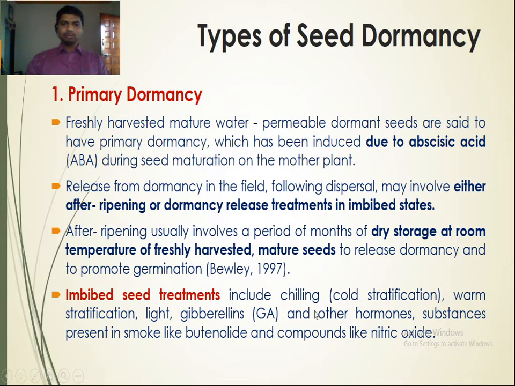Imbibed seed treatments include chilling, that is cold stratification, warm stratification, light, gibberellins and other hormonal substances, substances present in smoke like butenolide, and compounds like nitric oxide. These are the treatments that are given to the seed to release them from primary dormancy. So primary dormancy is characterized by freshly harvested mature water permeable dormant seeds. This is induced due to the abscisic acid during seed maturation on the mother plant.